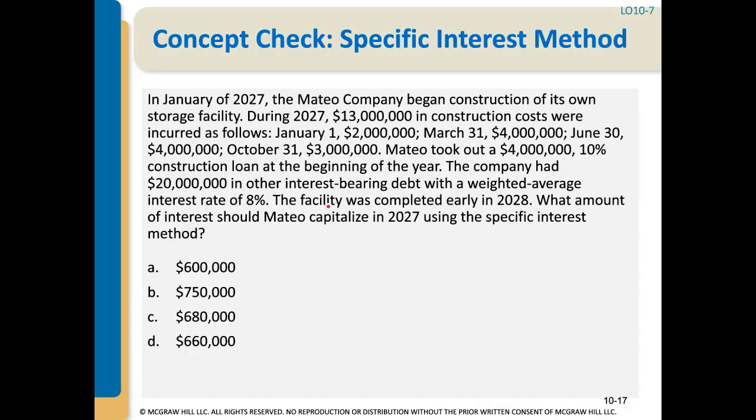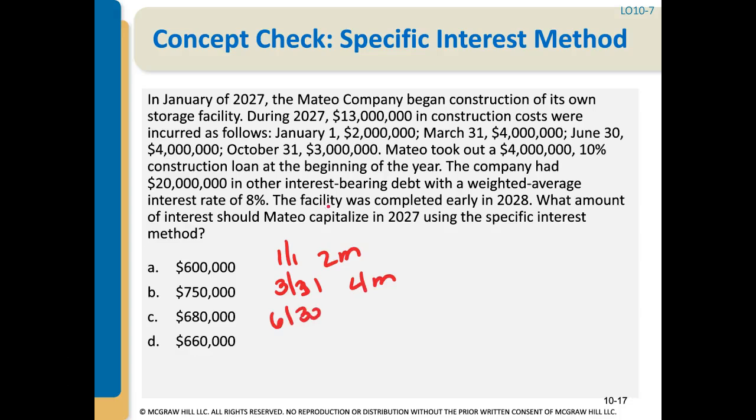Let's do a concept check. In January 2027, the Mateo Company began construction of its own storage facility. During 2027, $13 million in construction costs were incurred as follows. On 1/1, we had $2 million. On 3/31 was $4 million.